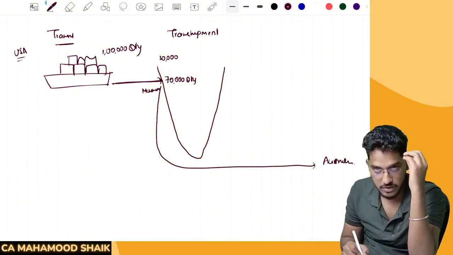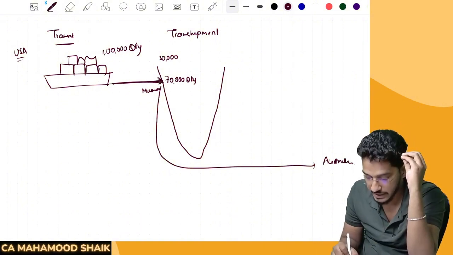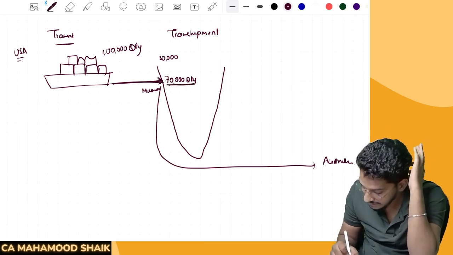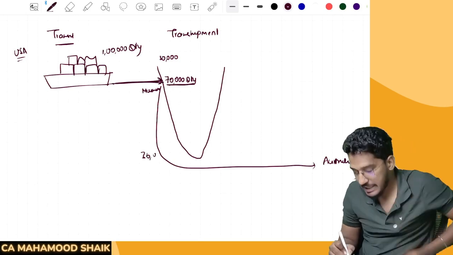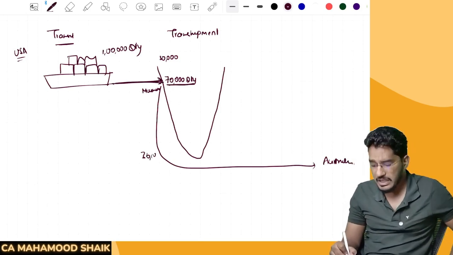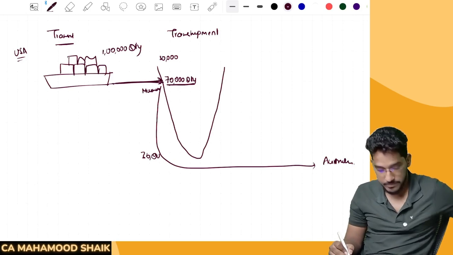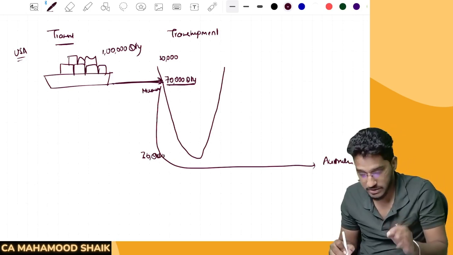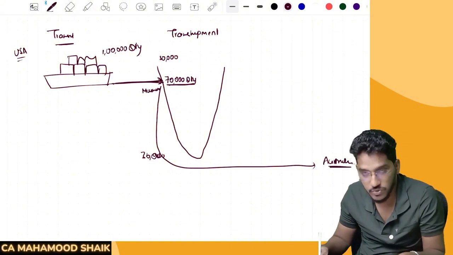So what this conveyance has done is, it has come to Indian customs port, 70,000 quantity was unloaded. The balance 30,000 quantity in the same conveyance has gone to Australia.